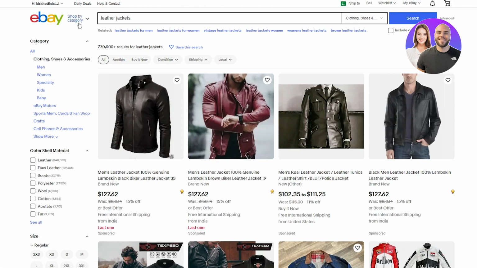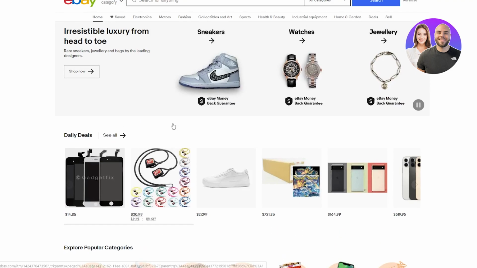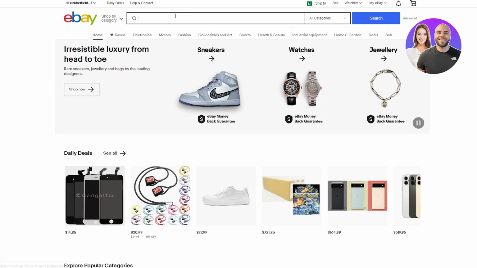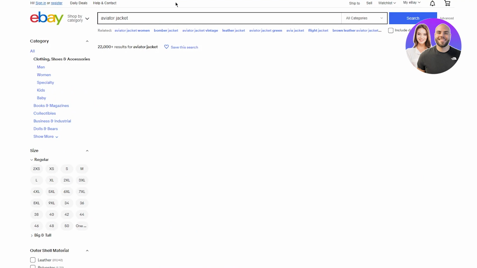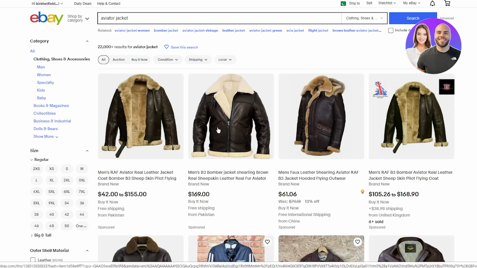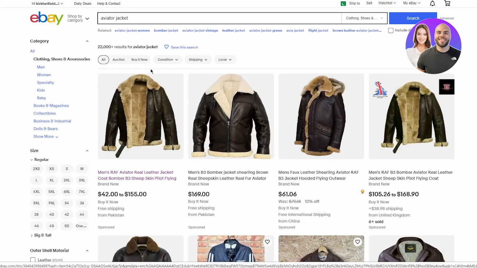You can go to any specific person's store by choosing any product. Let's say I'm going to go with an aviator jacket. Let's go with that. Okay, we're going to go with aviator jacket, and I'm going to go over here. Okay. Now, once you go over here, it's going to load things up, and there we go.